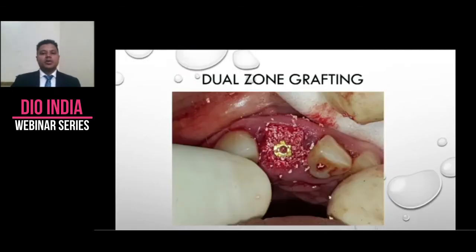And the concept is overpack the graft. It is going to come out, even after 3-4 months, you will see it will come out buccally, but it doesn't matter. Yes, it does irritate the soft tissue at times.